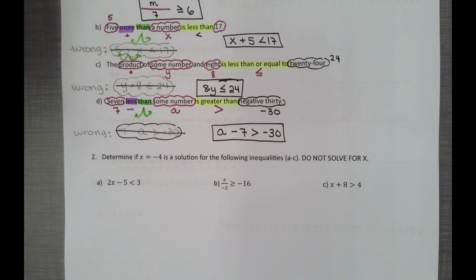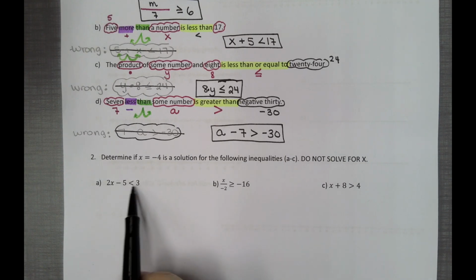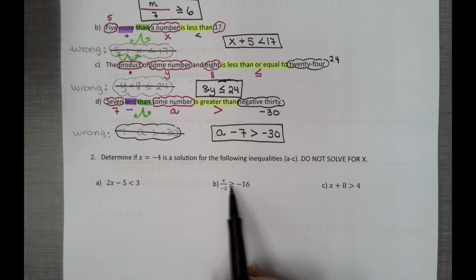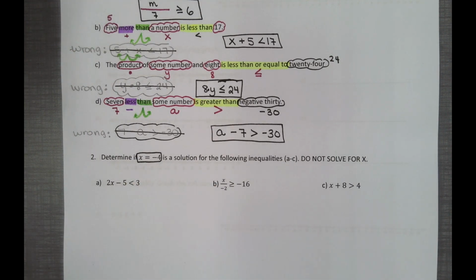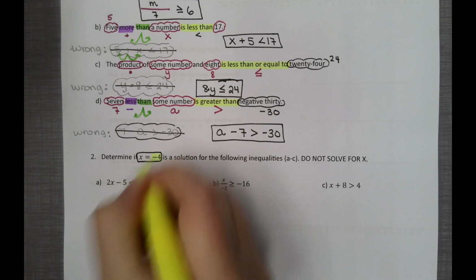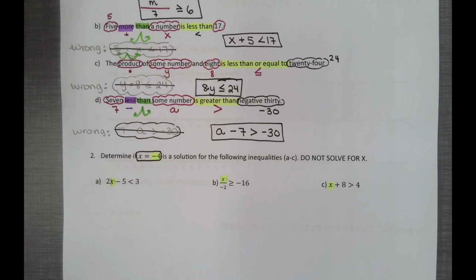Okay, moving on to number 2. Determine if negative 4 is a solution for the following inequalities. Do not solve for x. Okay, so these are not equations. This is not solving an inequality. First of all, it's not equations because there's no equals. Here, these are inequalities. But it's not asking you to solve the inequality. It's not asking you to solve for x. What it is asking you is you're going to take this value right here, and you're going to put in negative 4 anytime you see x. To do that, you're going to copy and open up 4x.